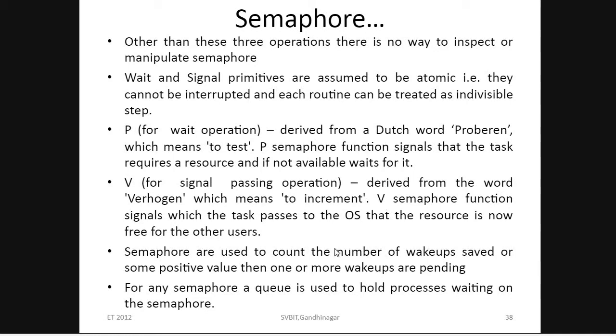The V semaphore function signals to the OS that the resource is now free for other users. That means now that resource is free, and other users can use it.